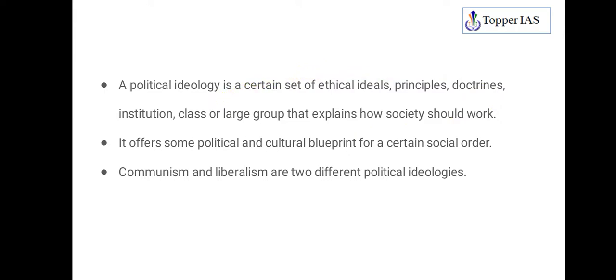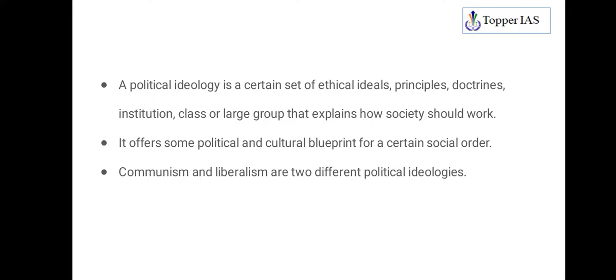See, for example, consider Gandhiji. What Gandhiji will be saying, he will be laying importance on non-violence. So, based on that ideology principle, he will be saying what should be the kind of government. For example, he also said with respect to Gram Swaraj, right? So Gram Swaraj movement, he says that will lead to democratic decentralization, third tier of government, and all those stuff. So depending on the principle, you will be saying how the society should work. So he laid emphasis on self rule of villages. So that is how the democratic decentralization.